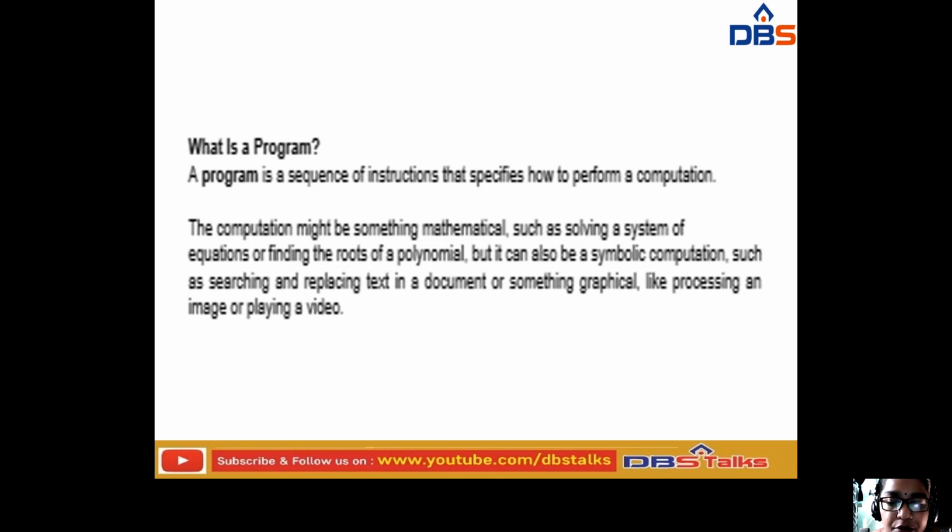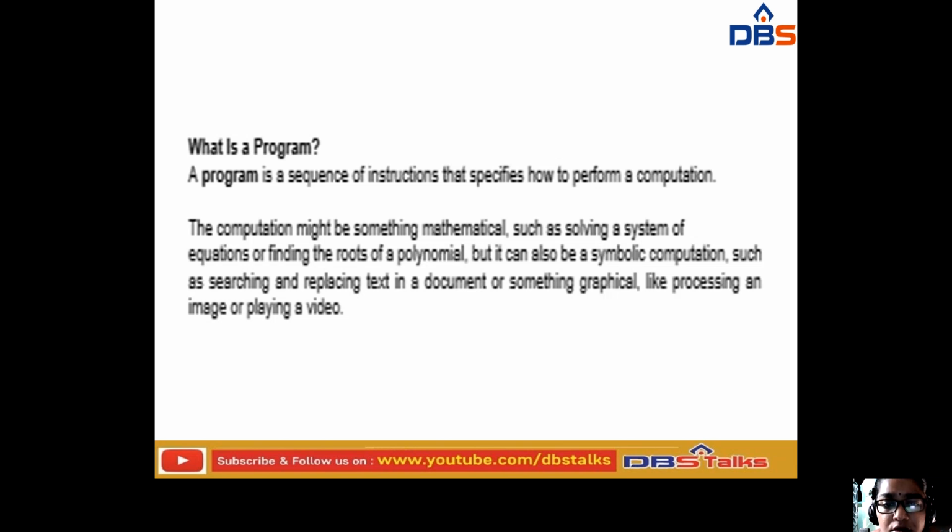That computation might be something mathematical, such as solving a system of equations or finding the roots of a polynomial, or addition, division, multiplication, or finding the square roots.